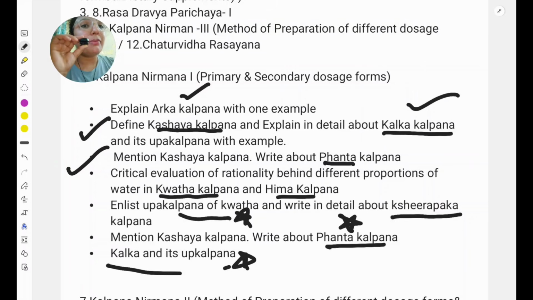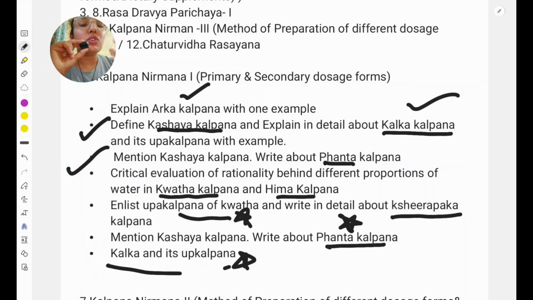Then Kashaya Upkalpana are very important. There are many, such as Paramathya etc. Out of them Paramathya is important. You should know its ratio and the difference between Paramathya and Kwatha Kalpana. Then Shirapaka is important, and the others are very simple. Shadanga Paniya ratio you should know because it can be asked in MCQ also. Then Ushna Udaka, Laksha Rasa, and Arka. Arka is important.